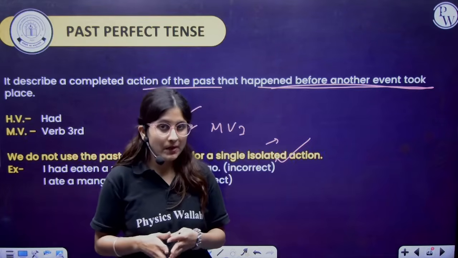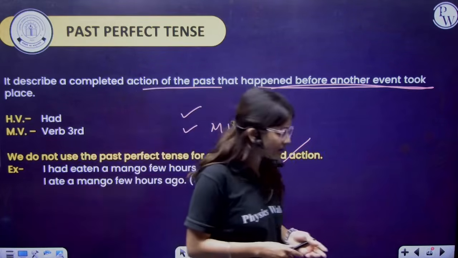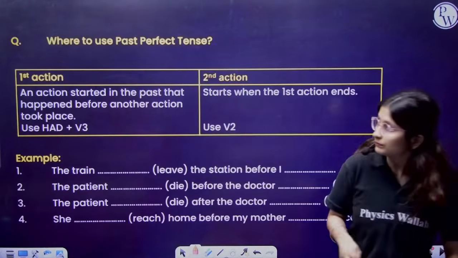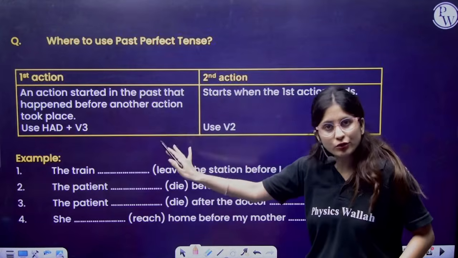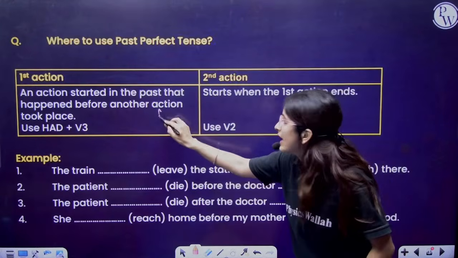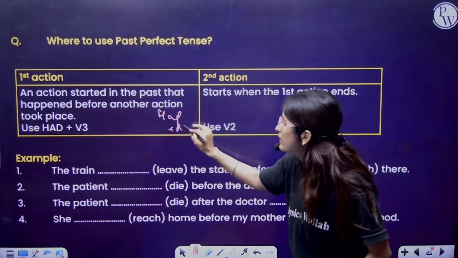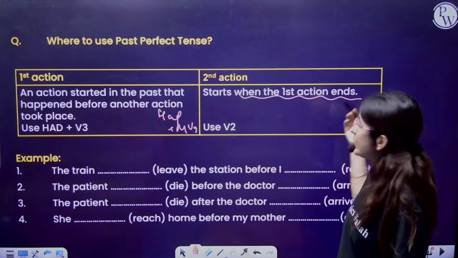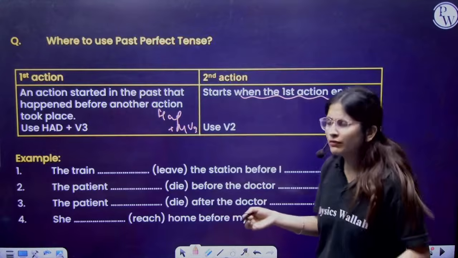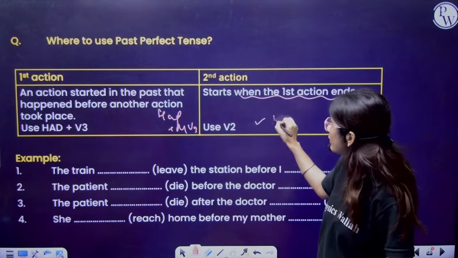And if it is part of a daily routine, it means we have to write the simple one. Now, the first action started in the past, happened before the other action took place. So we have used had as a helping verb plus main verb, third form. Now, second action is when the first action ends, we have to use main verb, second form. Simple.